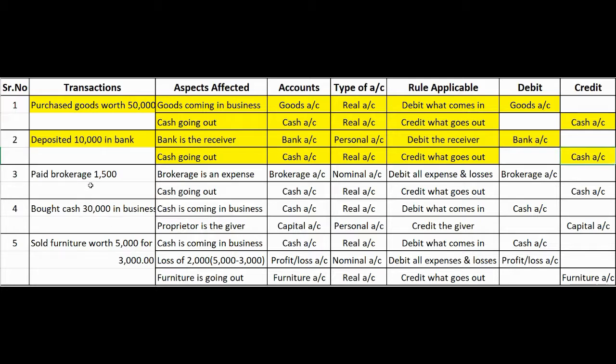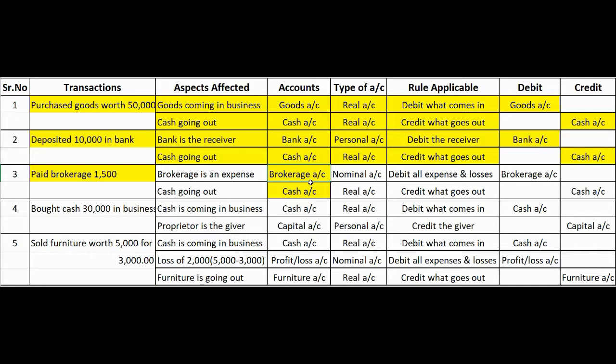Okay, let's see the next transaction. Paid brokerage 1,500. Now, here again two accounts are being noticed. 1,500 straight away is a cash account. Then paid brokerage, so brokerage account.